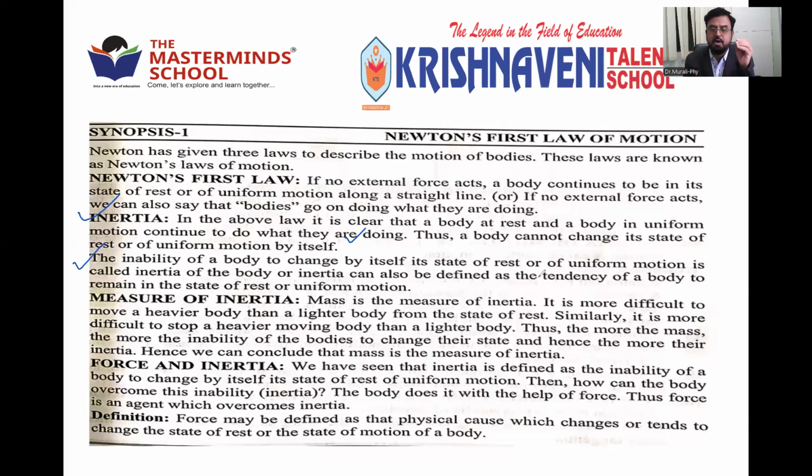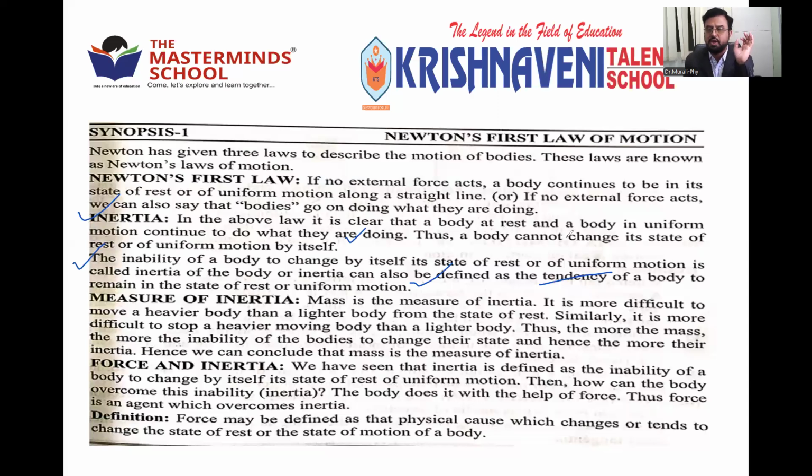Or inertia can also be defined as the tendency of a body to remain in the state of rest or uniform motion. Either tendency you can say or inability. So no body can change from rest to motion, or motion to rest, or direction, until an external force is applied.